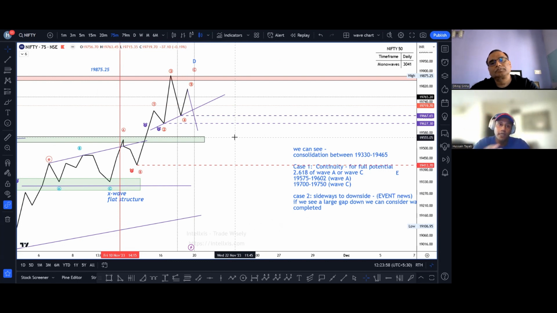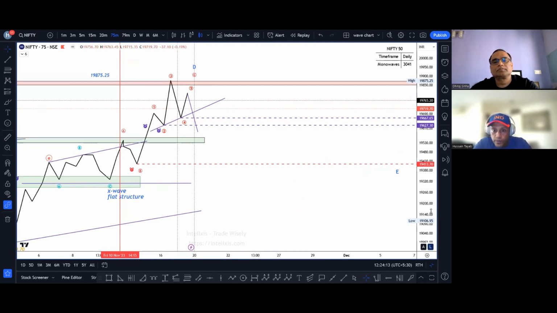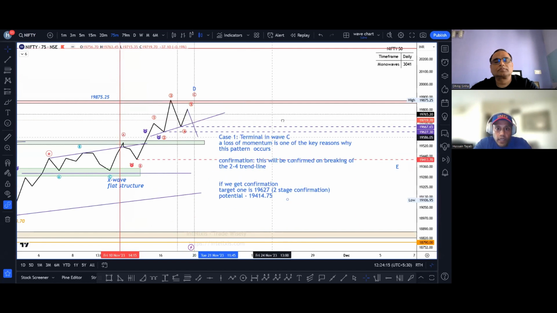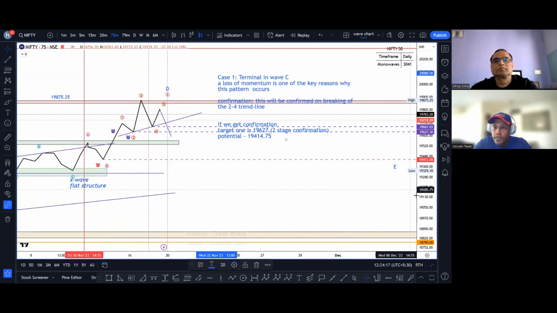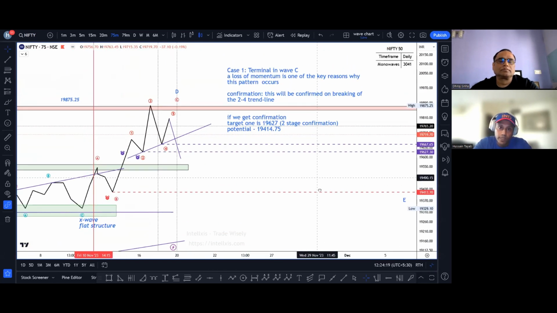It can make something more than a flat. अगर 5 wave में जाता है, so this is basically a C leg जो या तो टर्मिनल इम्पल्स या इम्पल्स में जा सकता है if it goes in 5 waves. ठीक है. Right. Let me just take this off and let me pull up my notes. And I'll tell you why we are considering this as a terminal impulse.